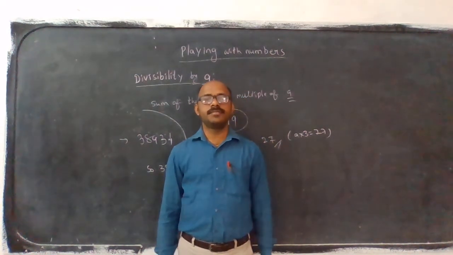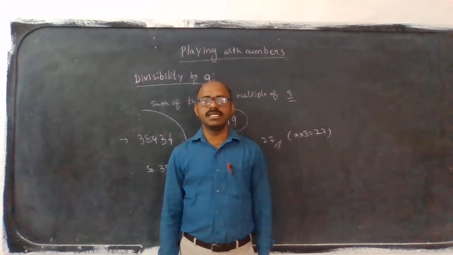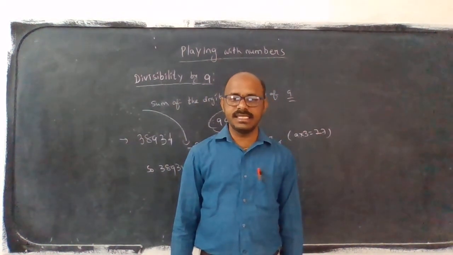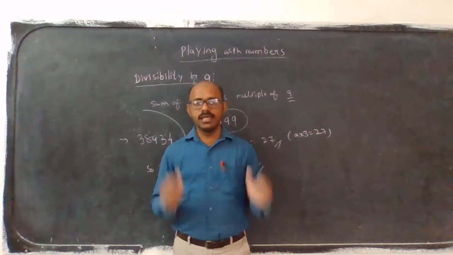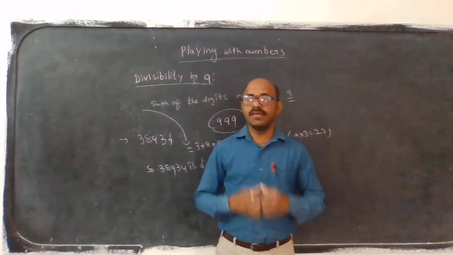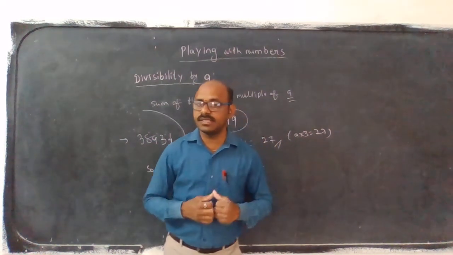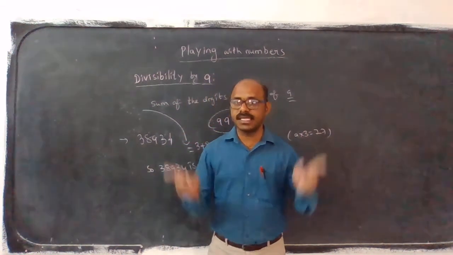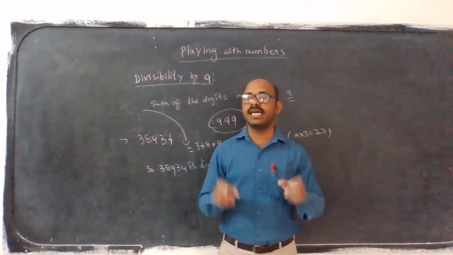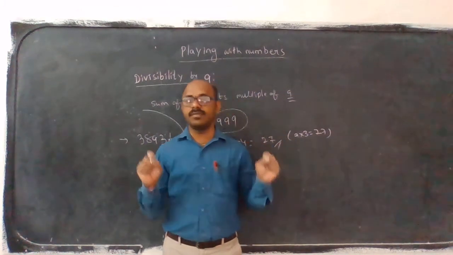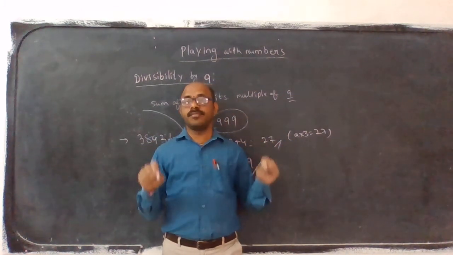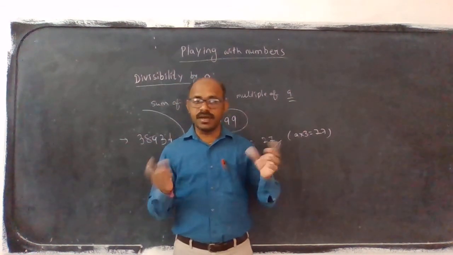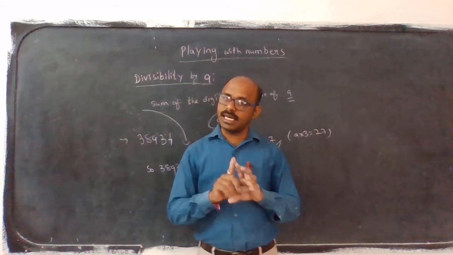The next one, divisibility by 6: 6 is a multiple of 2 and 3. So if the given number is exactly divisible by both 2 and 3 compulsorily, by that time only we say the number is exactly divisible by 6. If either 2 or 3 is not dividing, the number is not divisible by 6.